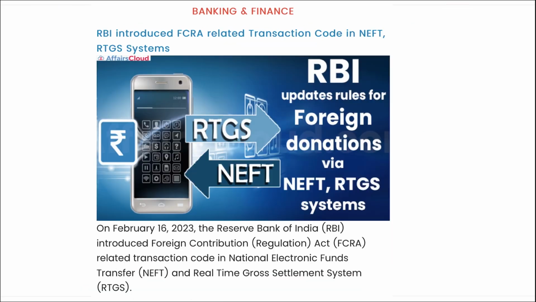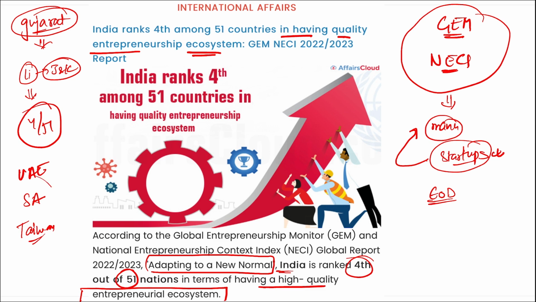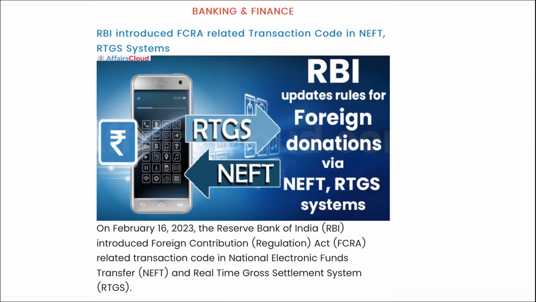Next. So, what was the rank of India here? It was fourth out of 51 countries in having a quality entrepreneurship ecosystem. Who topped here, or which country topped here? It was UAE, then Saudi Arabia, then Taiwan are the top countries in the GEM index global report.